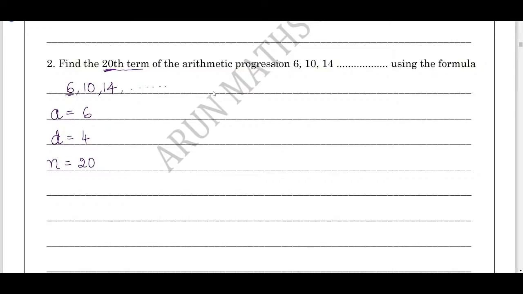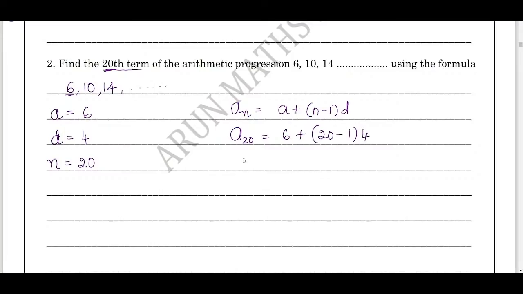Therefore, which formula should we use? We should use the nth term formula: an equals a plus n minus 1 into d. A definite 2 mark question. So using the nth term formula an, very simple question and simple formula for 2 marks. an equals a plus n minus 1 into d. Now a20 equals, what is a? a is 6 plus n value is 20 as it is, minus 1 into d, which is